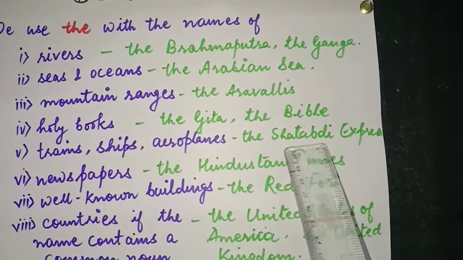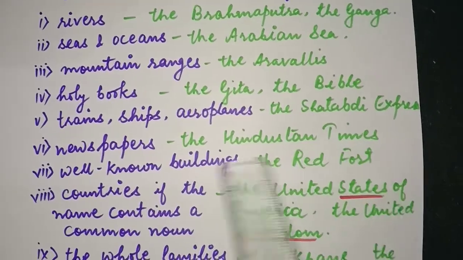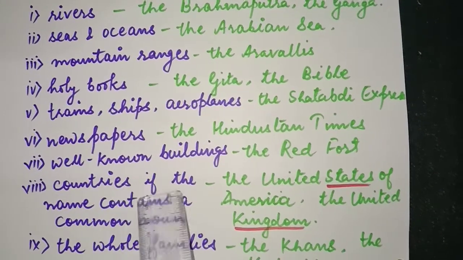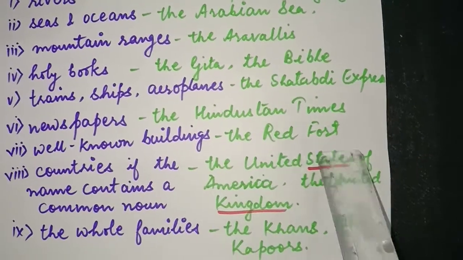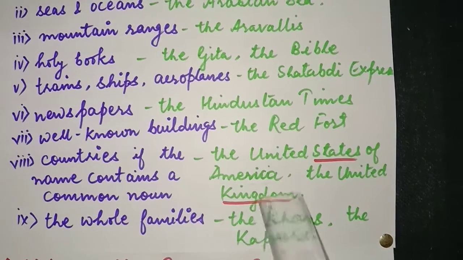Names of trains, the Shatabdi Express. Names of newspapers, the Hindustan Times. Well-known buildings, the Red Fort. Countries, if the name contains a common noun. See here, the United States of America, the word states is a common noun. The United Kingdom, the word kingdom is a common noun.